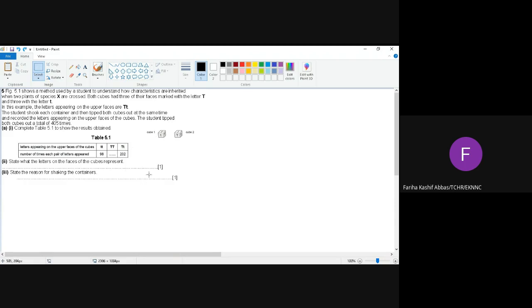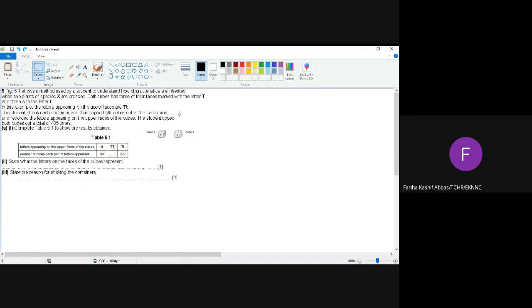What is the student doing? The student is showing the genetic cross by using dice. That means the student is using the parent as a dice. Okay? What is he using to represent the parent? Dice. And both the cubes had 3 faces. On the first 3 faces, he marked the letter capital T, and on the other 3 faces, he marked the letter small t. In this example, the letters appearing on the upper faces are capital T, small t.